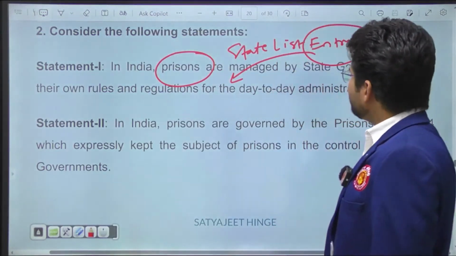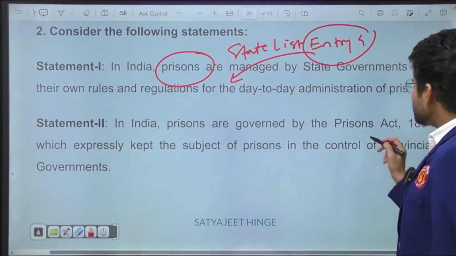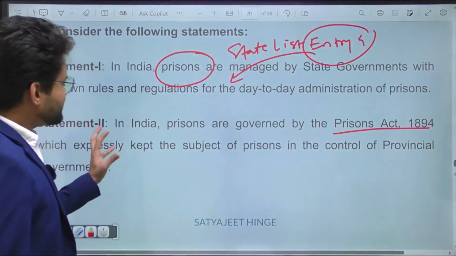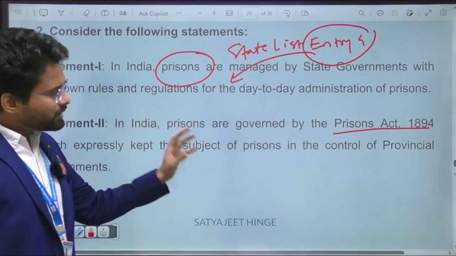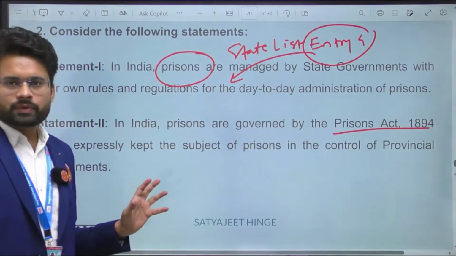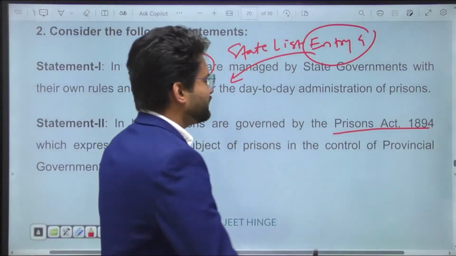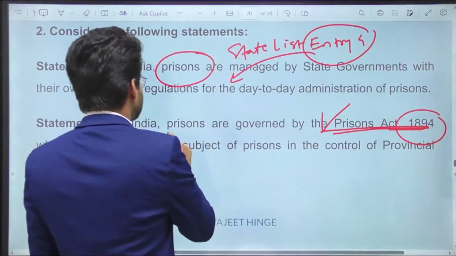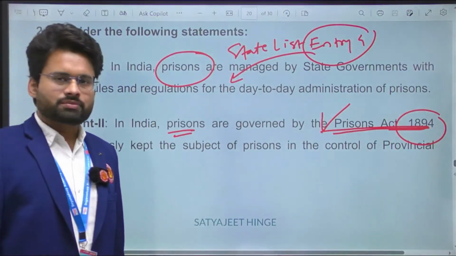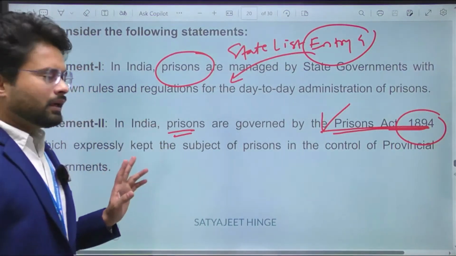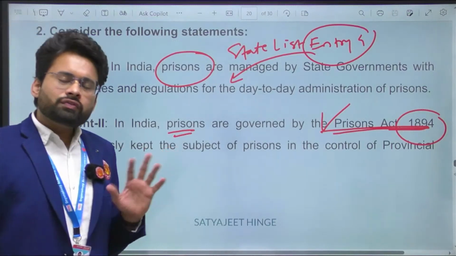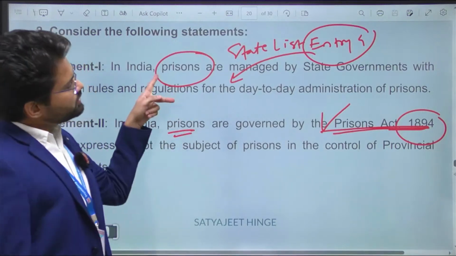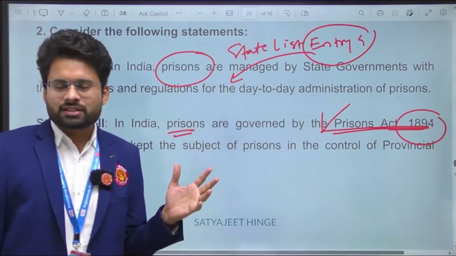Secondly, in India, the prisons are governed by the Prisons Act 1894, which expressly kept the subject of prisons in the control of provincial governments. Yes, exactly. This statement is also right. The Prisons Act 1894 deals with the prisons topic, and it is a provincial subject. Both statements are correct, but none of them supports the other, because these two important facts are separate truths.